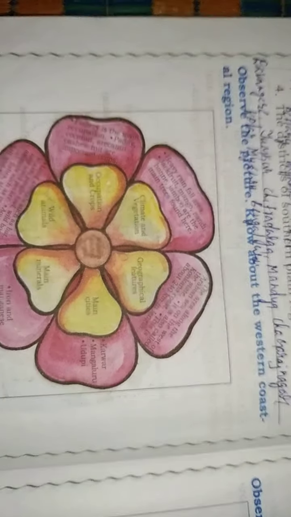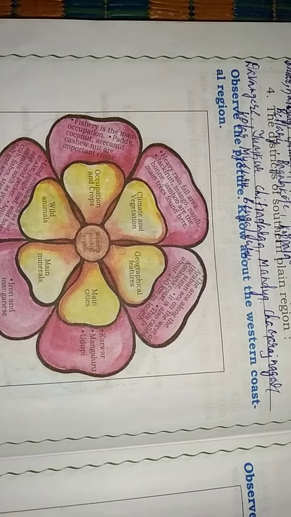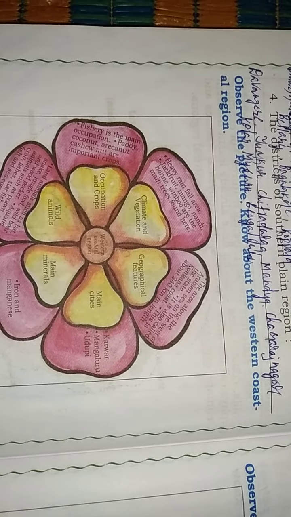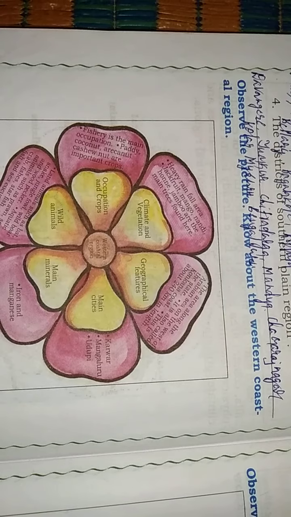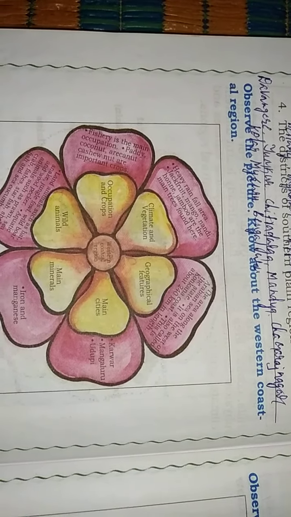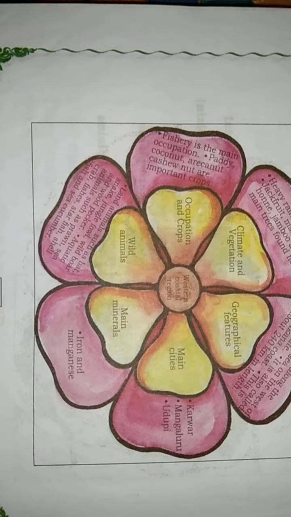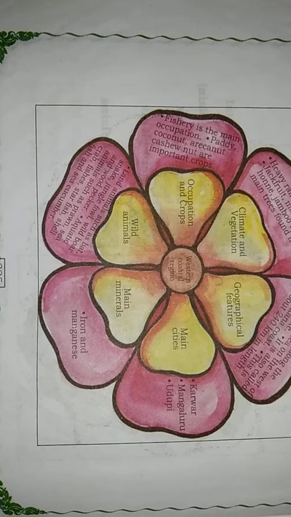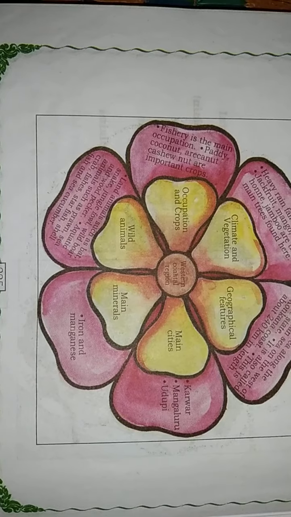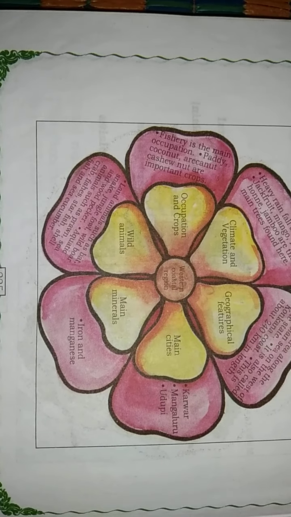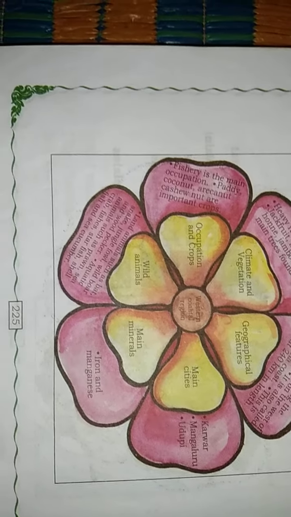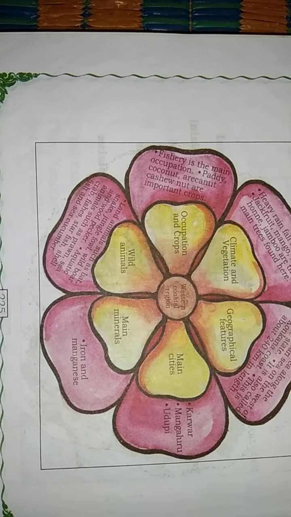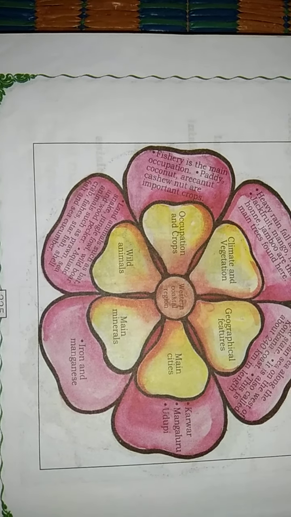Next, which are the main cities in the Western Coastal Region? Karwar, Mangalore and Udupi are the main cities present in the Western Coastal Region. Next, which are the main minerals available? Iron and manganese are the main minerals available in the Western Coastal Region. Which are the wild animals found in the Western Coastal Region?